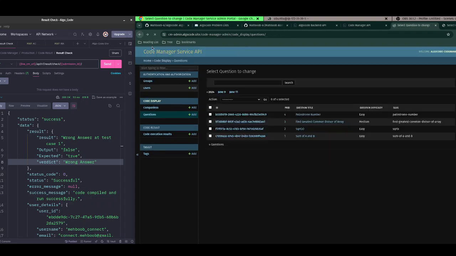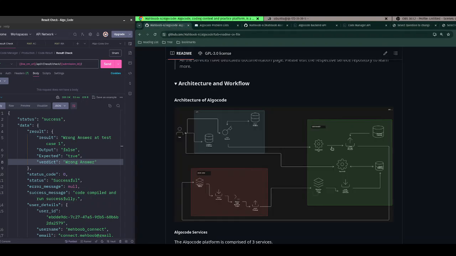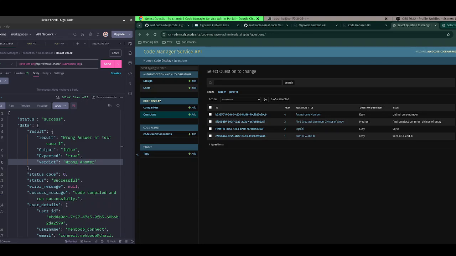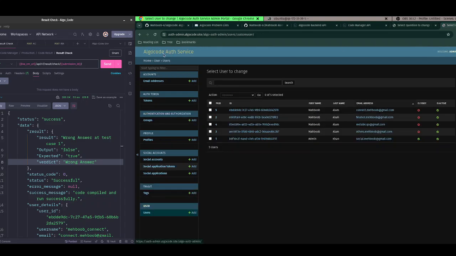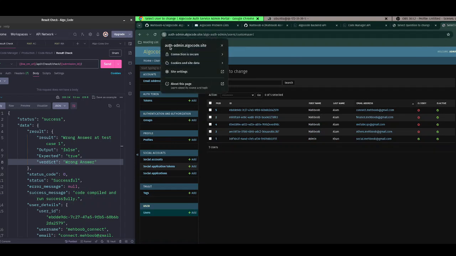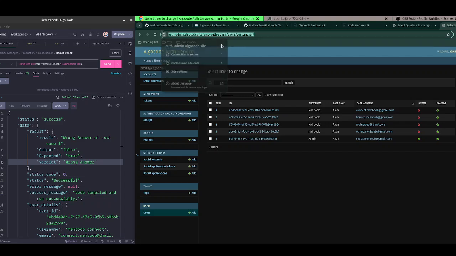So this is actually the code manager. Code manager is the service that manages the database for the questions, and this is the admin for that service. You can see, and these are the users. You can see this is the Chester, and you see this is auth.admin.algocode, and every domain is actually secured. It has an SSL certificate.